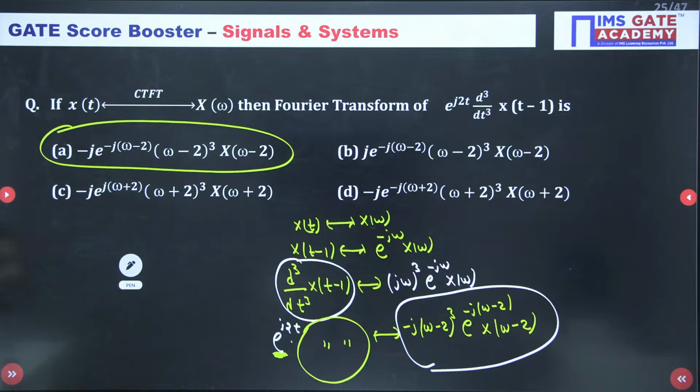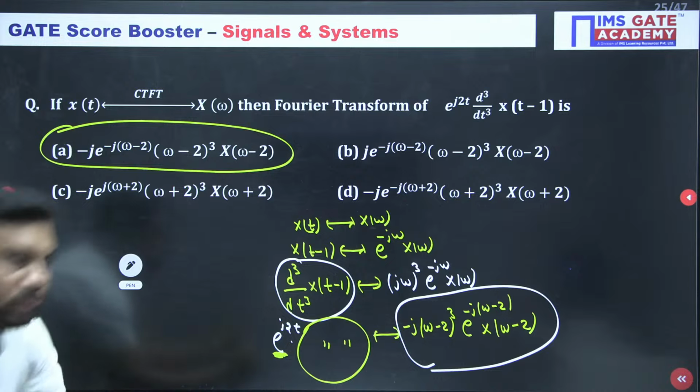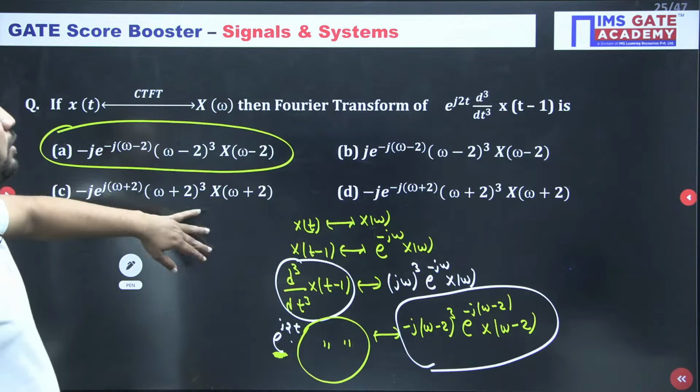Akansha, shabash. So how many properties here? 3 properties here: time shifting, frequency shifting, and differentiation in time. 3 properties merged in a single expression. Generally, when 3 properties are combined in one expression, it confuses normal students. Shall we go for next or wait? Yes, let's go to the next.